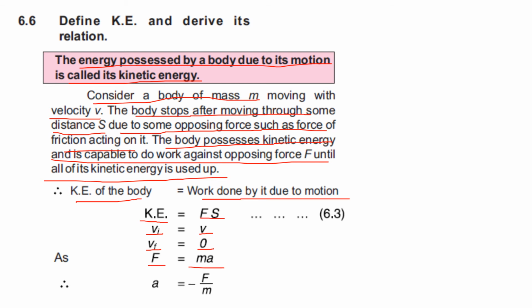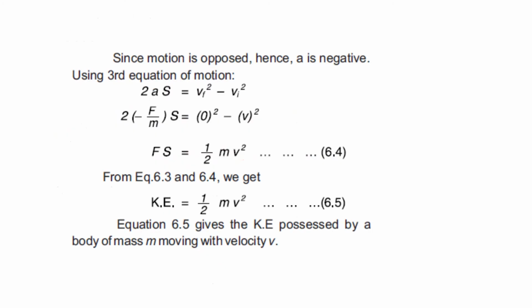So a is equal to minus F by m. The minus sign is because of the opposing force, that is, the force of friction. As the motion is opposed, hence a comes with a negative sign because the force is negative.